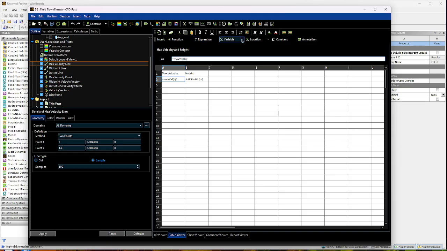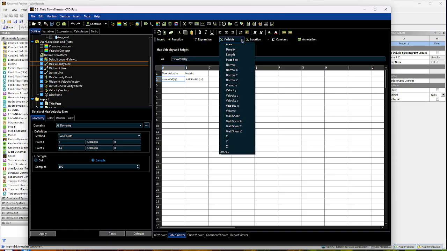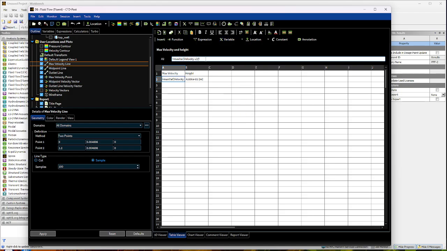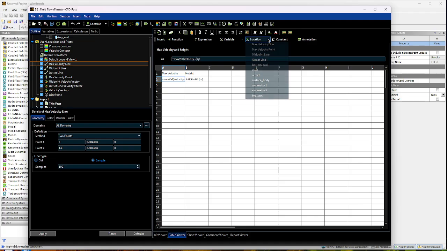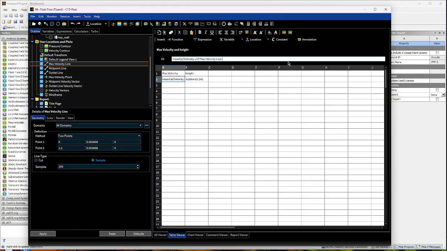Then we're going to go here to variable, and we're going to go velocity u at the location of our max velocity line. We're going to click out of there, and then it tells you the max velocity right there.